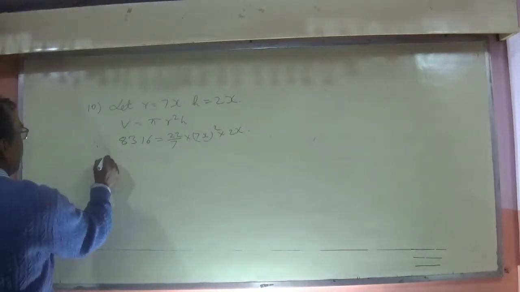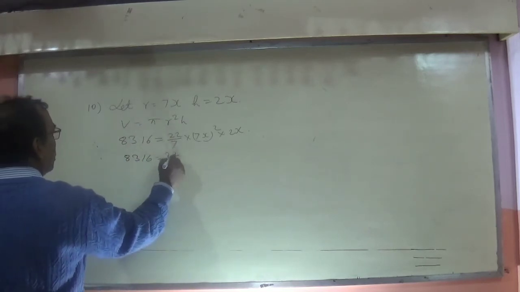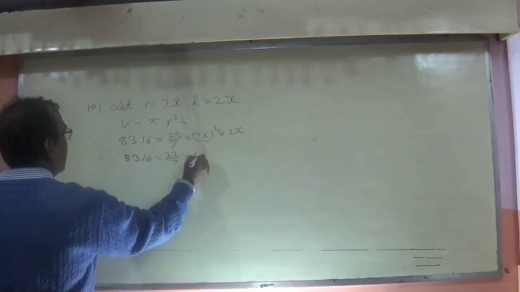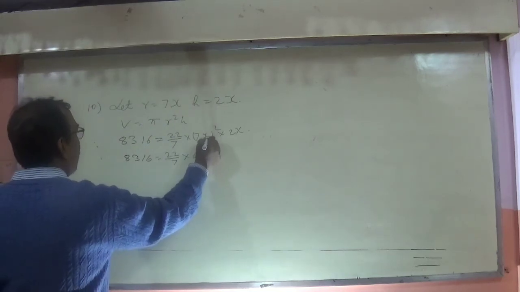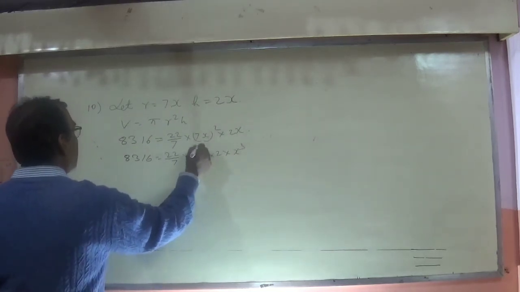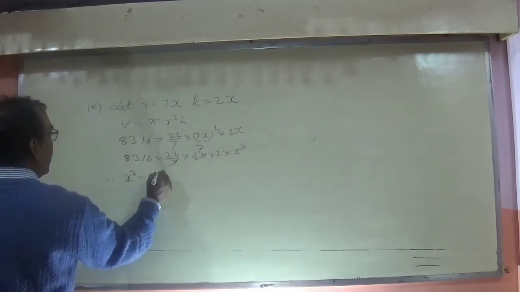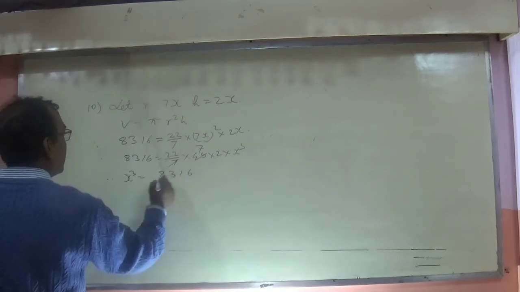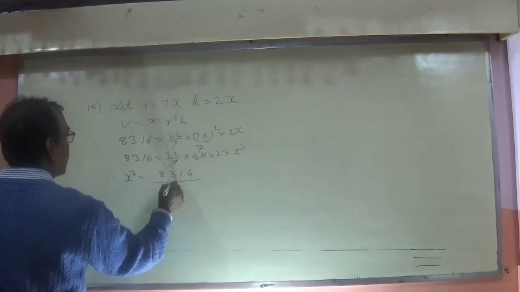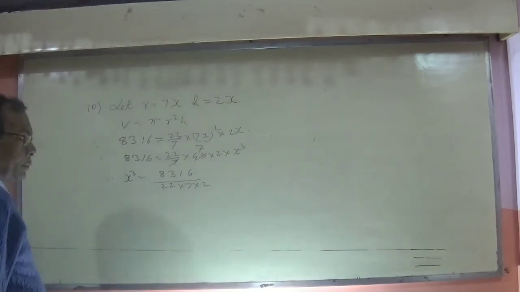Now let us proceed for the calculations part. 8316 is equal to 22 by 7 into 49 into x square into 2x, that is 2 x cube. 7 is cancelled. So x cube is equal to 8316 divided by 2 into 22 into 7 into 2.